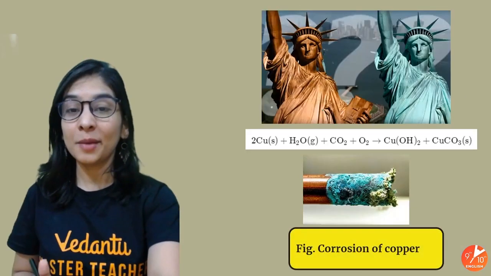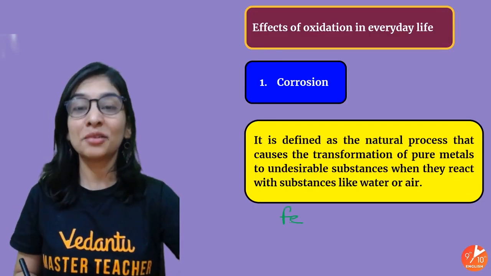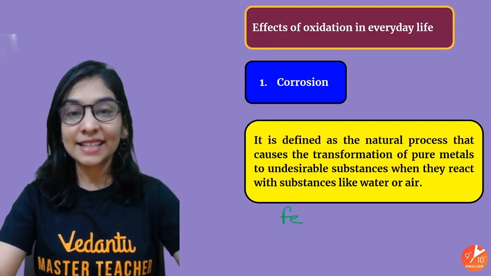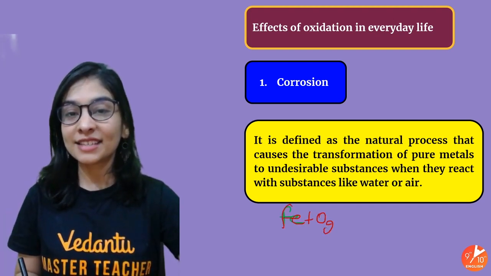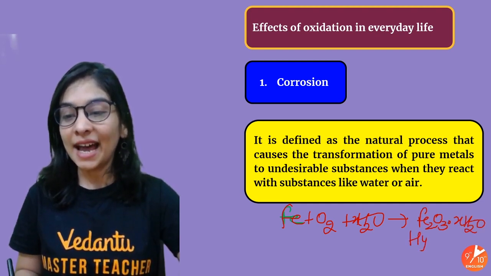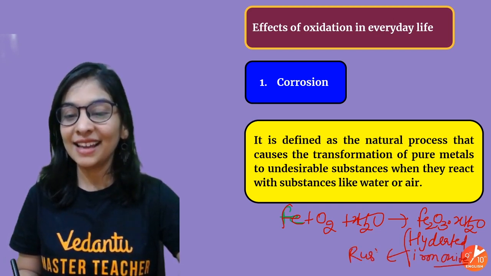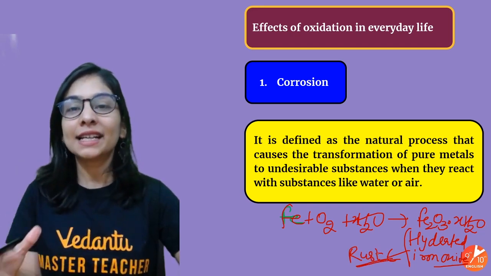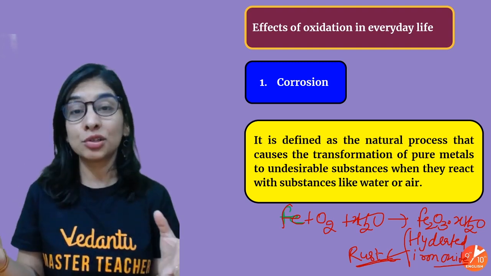Okay, and the very famous one, you know that, is iron's corrosion. Yes, my iron is getting oxidized. Let me tell you the reaction. My iron is getting oxidized with some water molecules, x molecules of water. I get iron oxide with x molecules of water, and I will call it hydrated iron oxide. That's nothing but a fancy name for your rust. Yes, so rusting is definitely eating up your iron metal with this moisture and harming our economy so much.